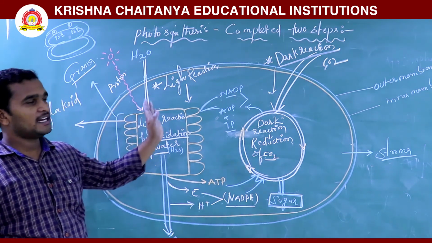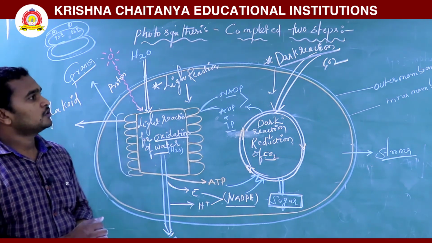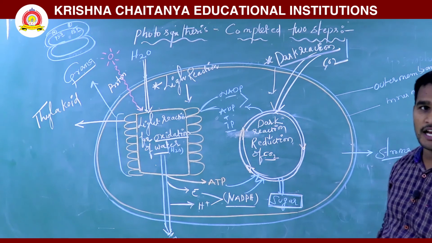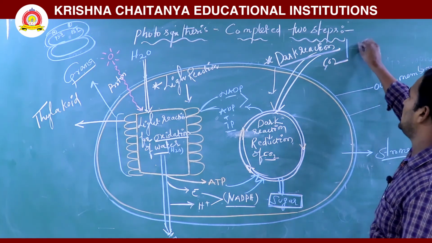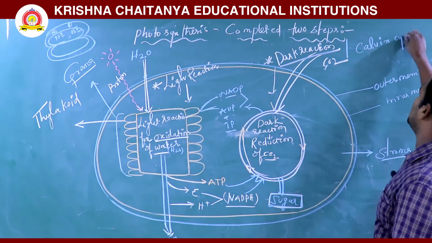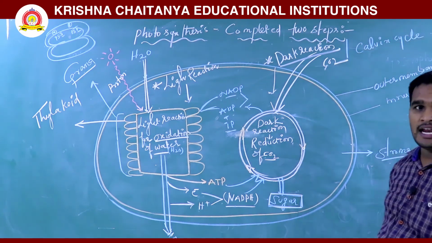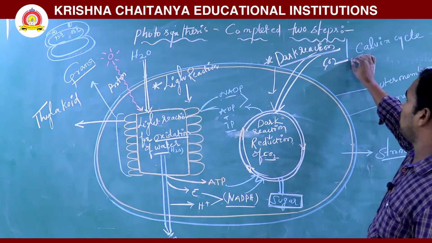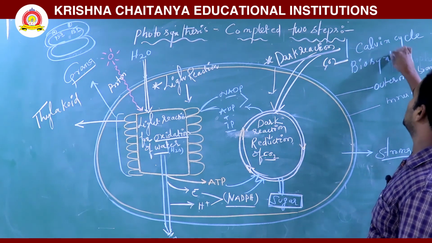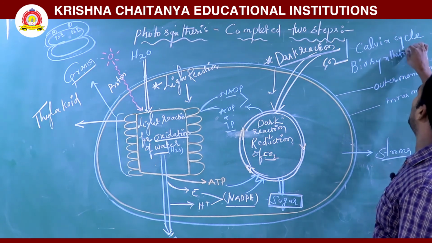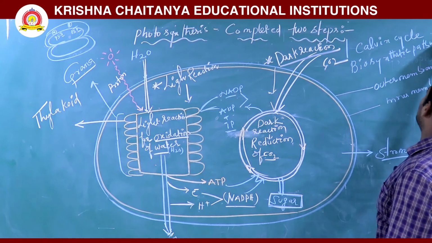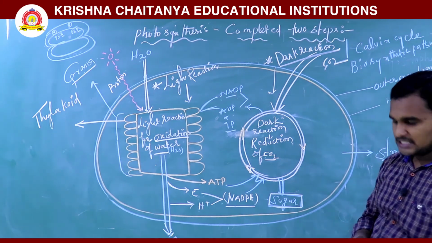In photosynthesis, there is the light reaction and the dark reaction. The dark reaction is also known as the Calvin cycle. This was given by Calvin, and it is also called the biosynthetic pathway. Next, it is called the C3 cycle.